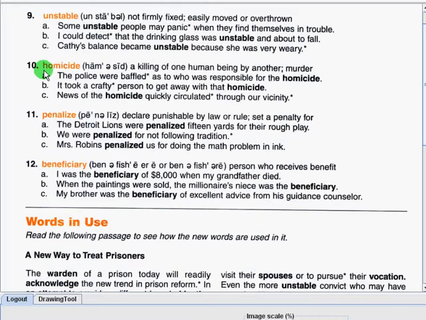Number 10. Homicide. This is a noun which means a killing of one human being by another, or a murder. The police were baffled as to who was responsible for the homicide.